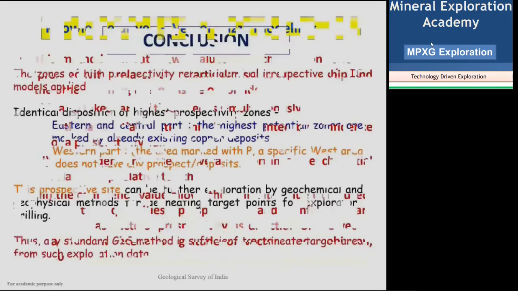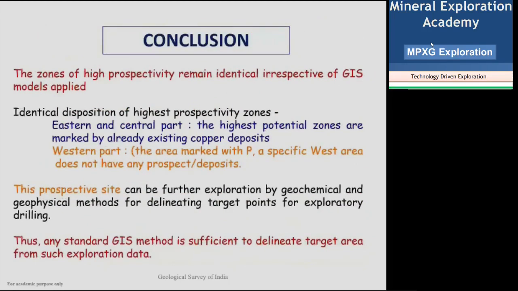So as a conclusion, I would say the zones of high probability or high prospectivity remain identical, irrespective of the GIS models applied. With an identical disposition of highest prospectivity zones and prospective sites, with any standard GIS method you have used, you come to delineate the target area for such detailed exploration from your data analysis.